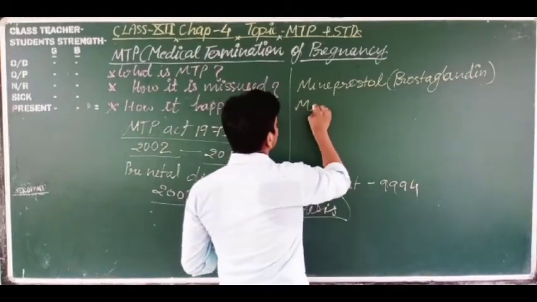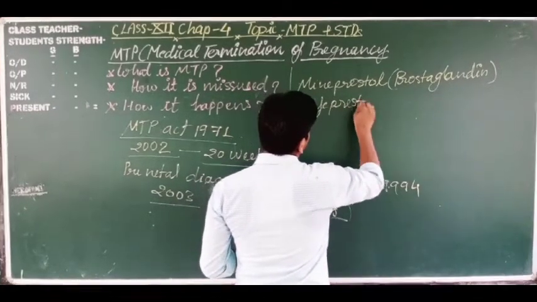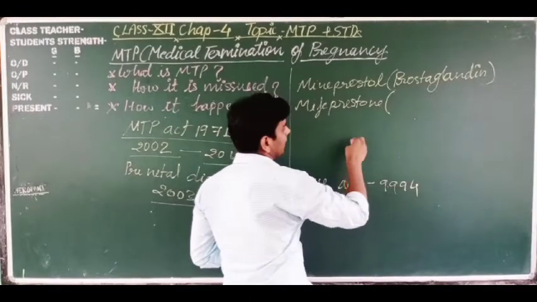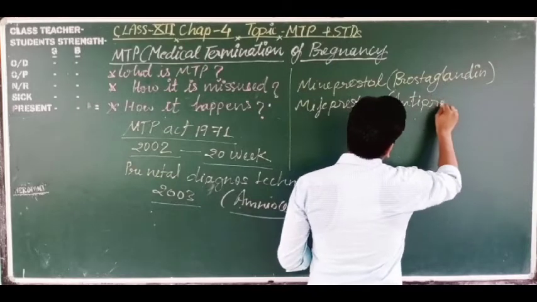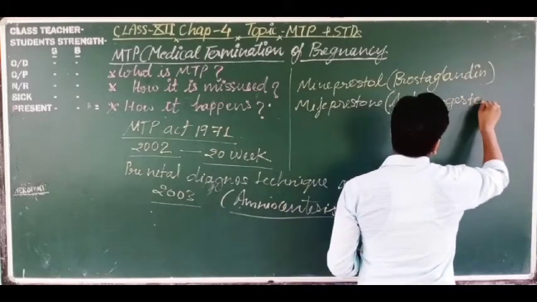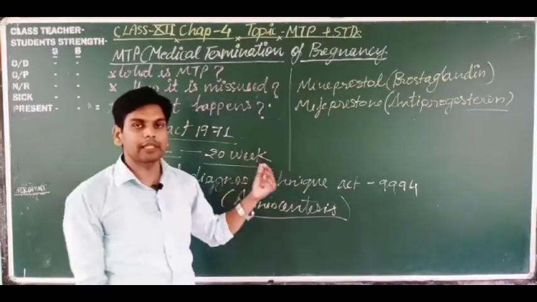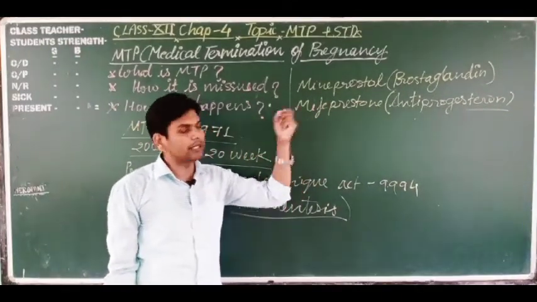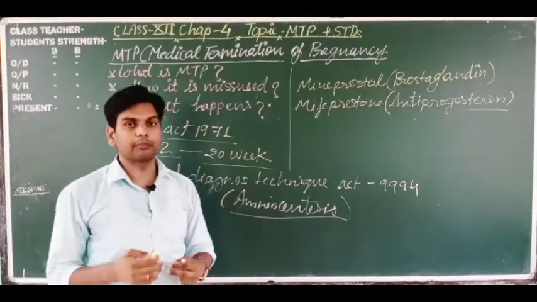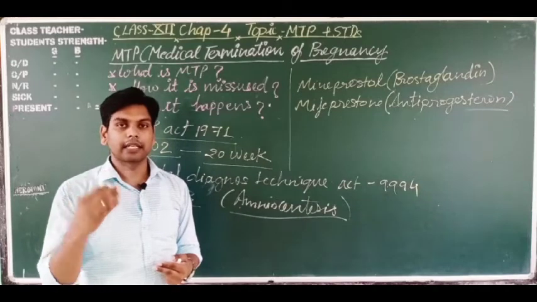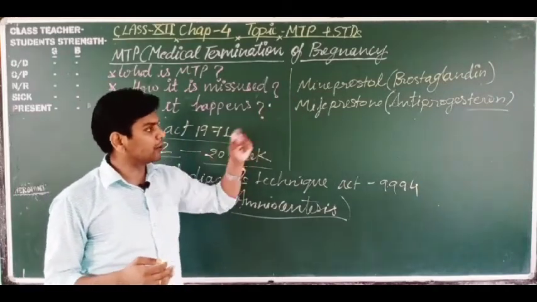Prostaglandin and mifepristone. This is the antiprogesterone. Dear students, this is the combination of the chemicals, the combination of the medicine. It is used to perform the medical termination of pregnancy by the chemical method, because these are the chemicals, prostaglandin and antiprogesterone.